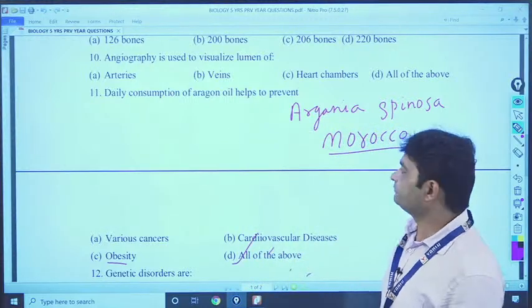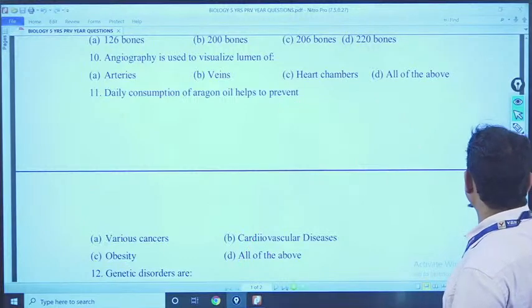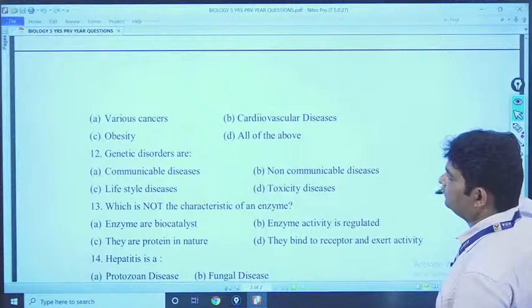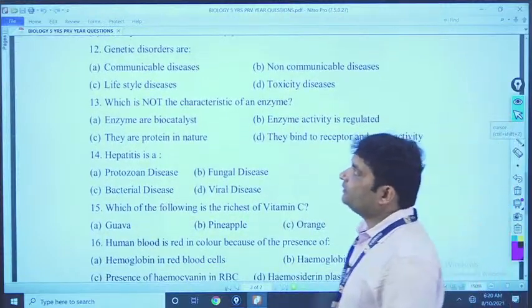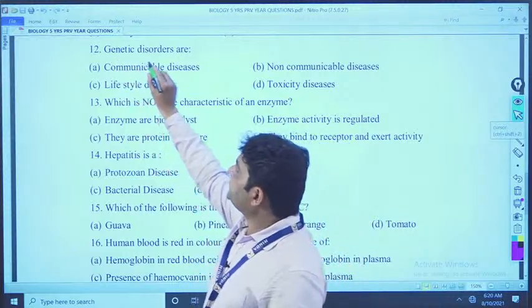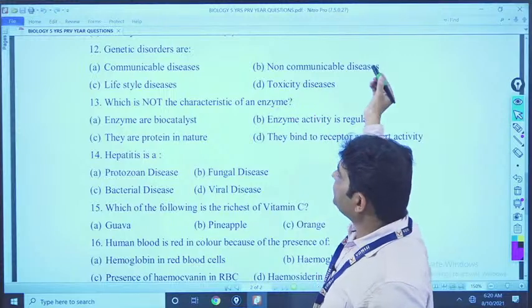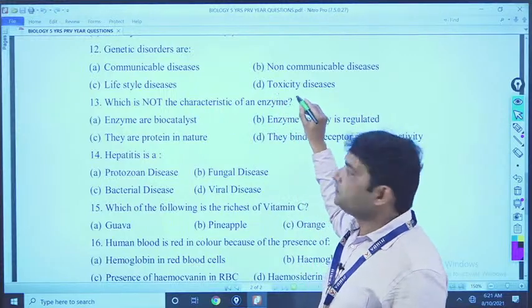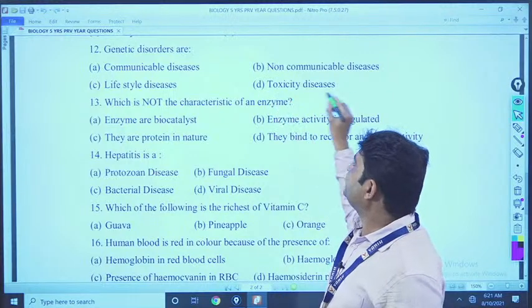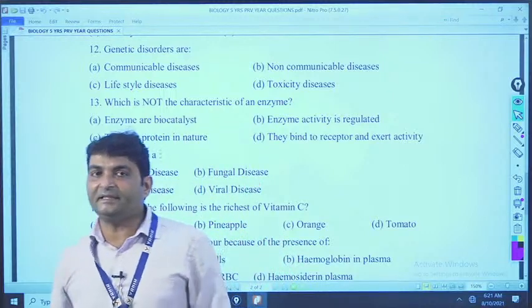Clear? Now, next question. Question number 12. Genetic disorders are communicable disease, non-communicable disease, lifestyle disease and toxicity disease, meaning a poisonous disease. Okay. Now see what is a genetic disorder.